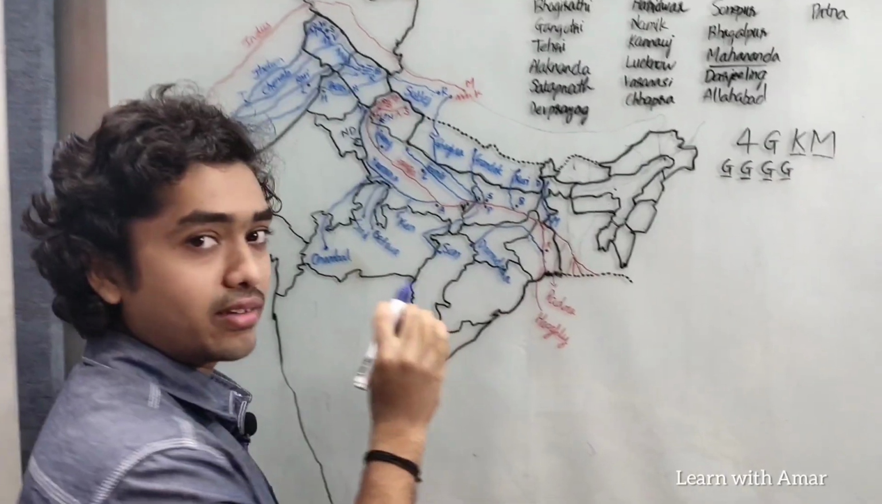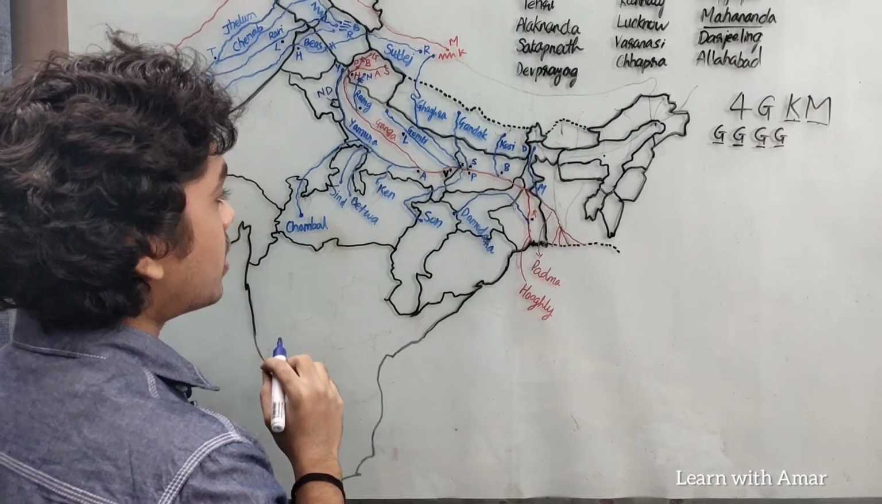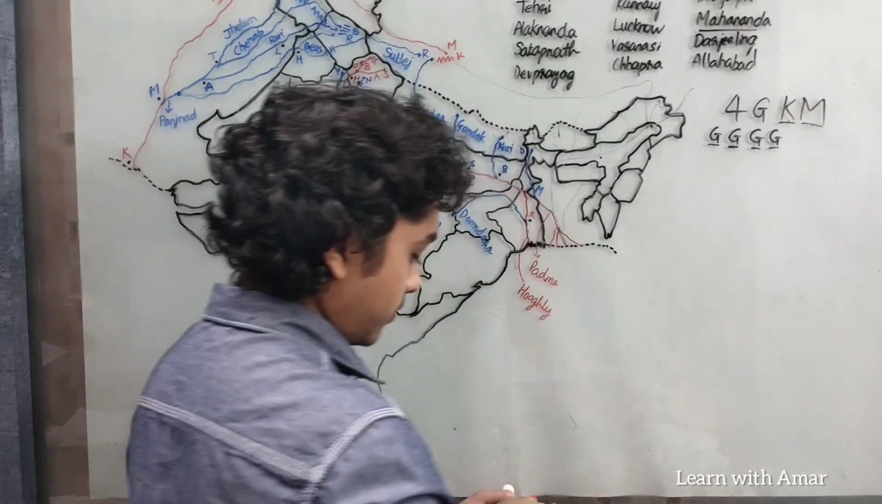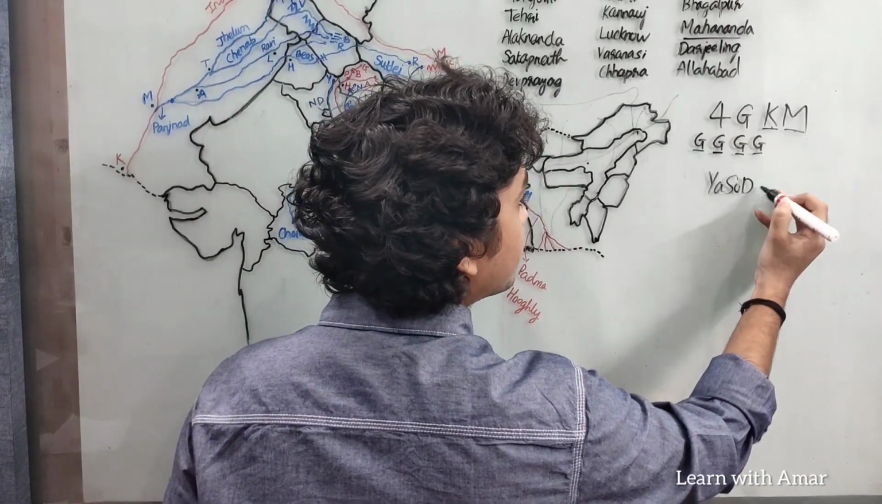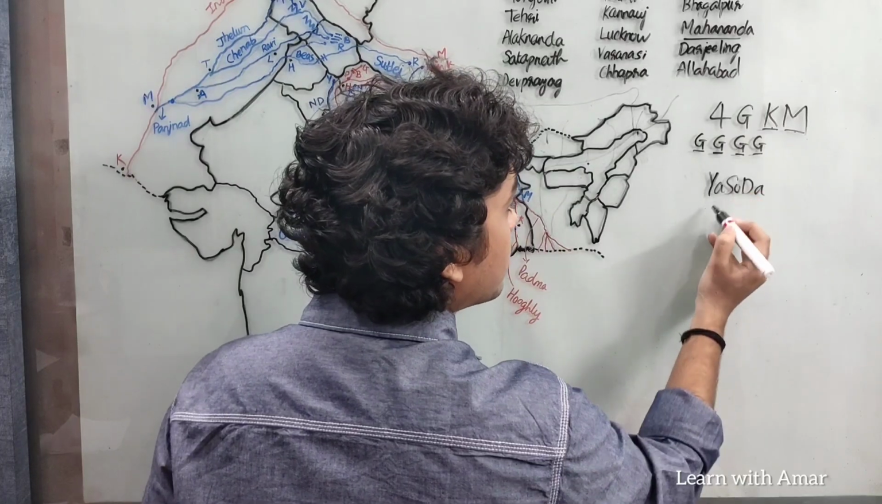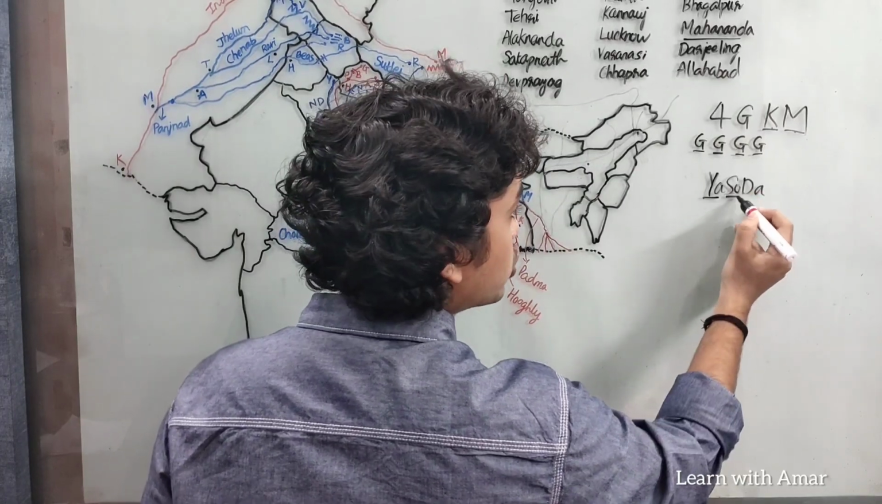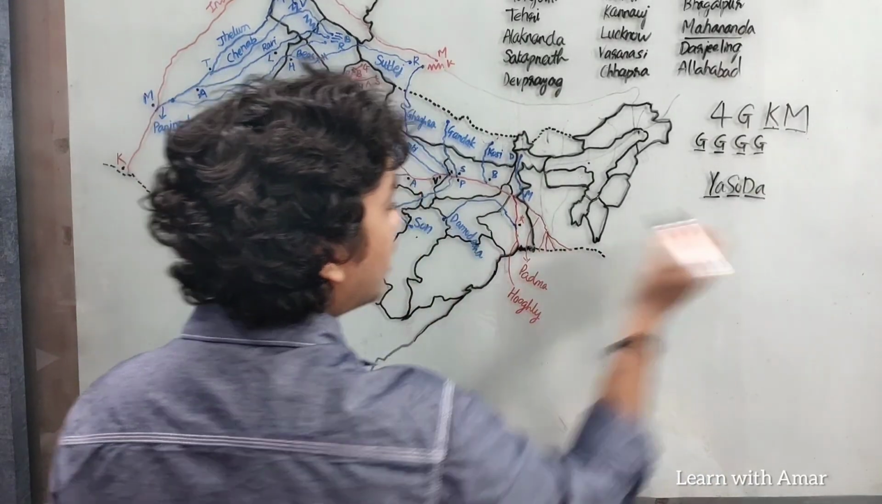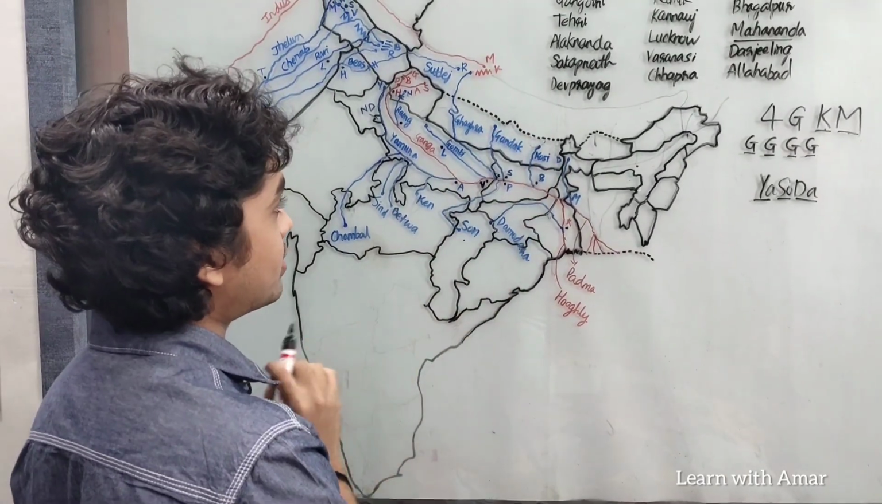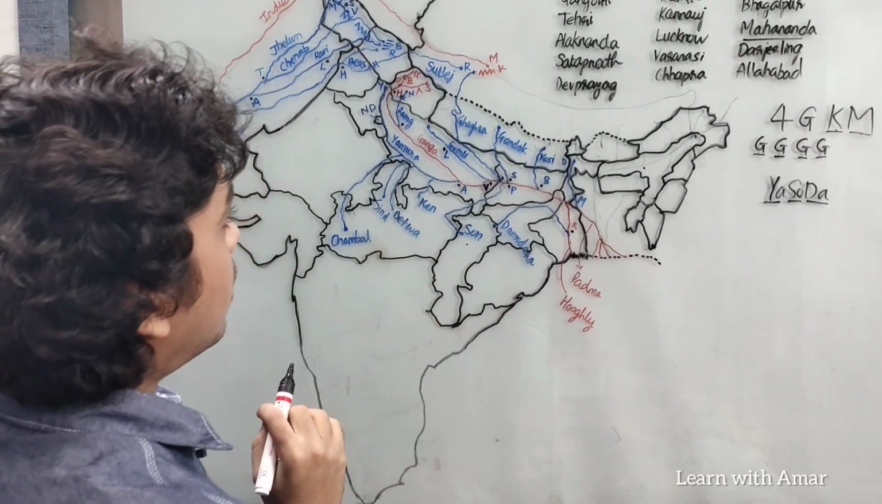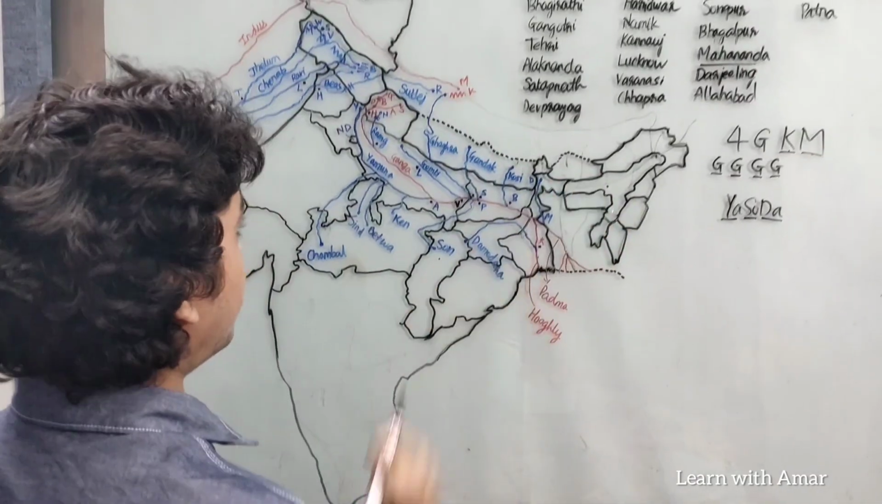We also have a trick for the right bank tributaries too. We can remember them using this phrase Yasoda. Okay, Yasoda, Ya for Yamuna, So for Son, and Da for Damodara. Okay, pretty easy to remember the left bank and the right bank tributaries. Now, okay, let us move on to the Brahmaputra.